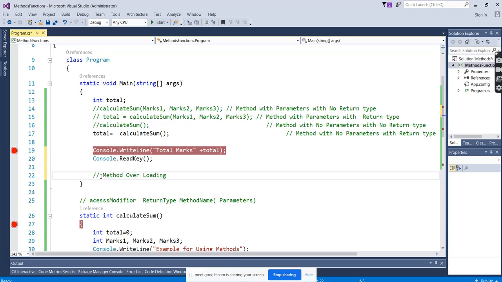Overriding comes under polymorphism. When we discuss the OOPS concepts, very soon, in the next 2 to 3 classes, we'll start the OOPS concepts. In OOPS concepts, we will see overriding. Method overloading is not dynamic. At the compiler level itself, it will check the matching parameters and the matching signatures. Method overriding is dynamic. It will not check at the compiler level. It will check at runtime whether the method which we are calling has the same signature or not.